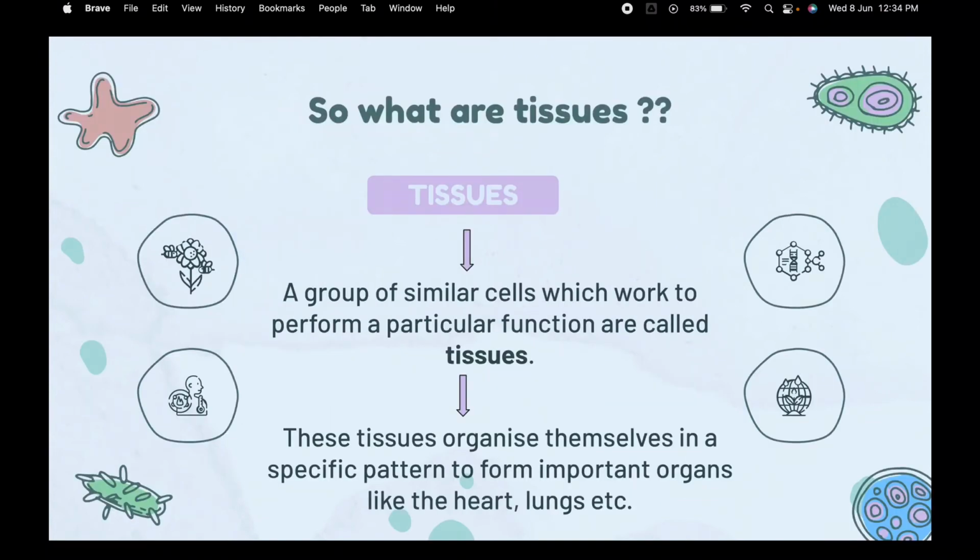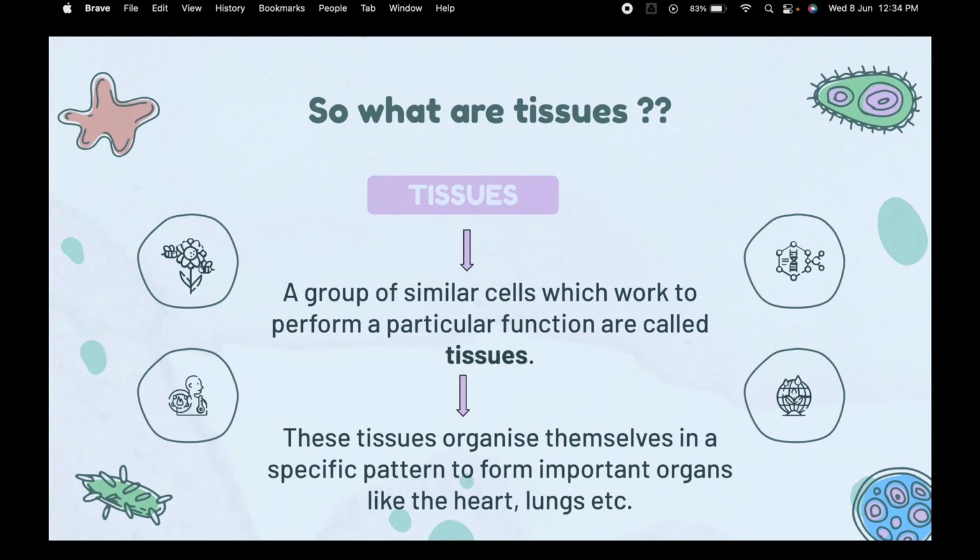Now that we've discussed the two types of organisms, namely unicellular and multicellular, let us discuss what tissues are, because tissues are the main part of this chapter. A tissue is a group of similar cells which work to perform a particular function. This is basically a very simple definition.